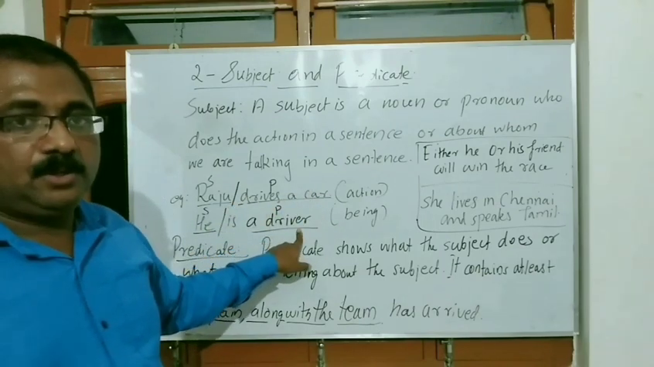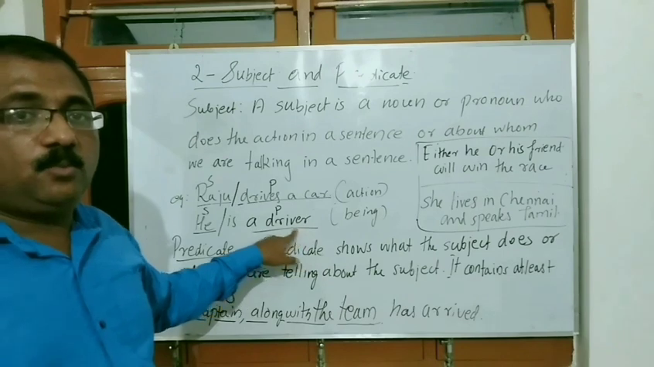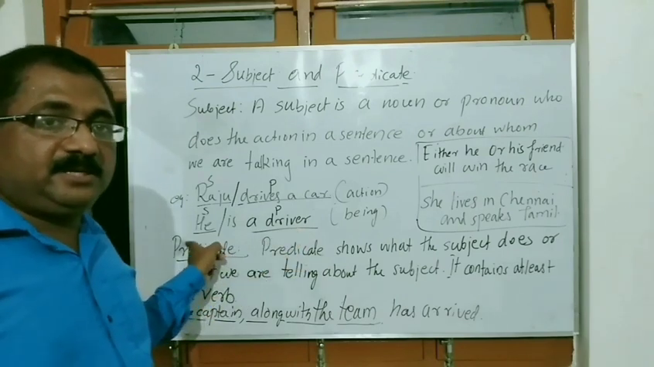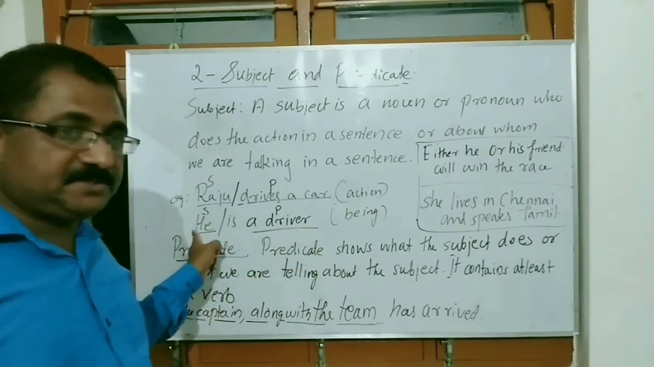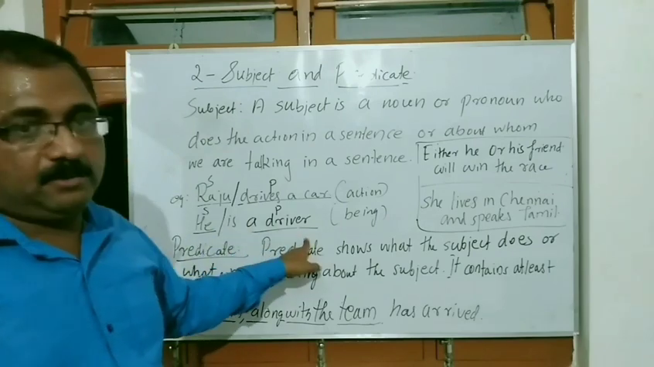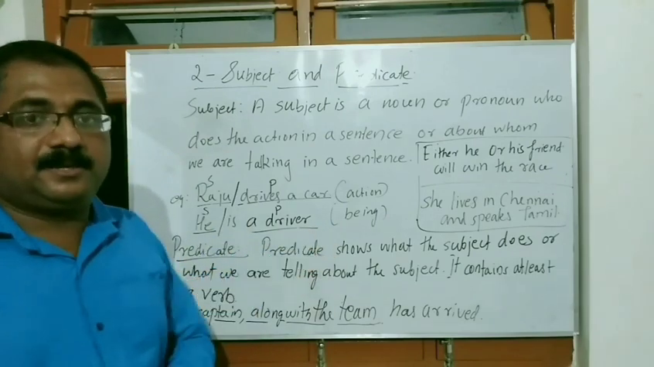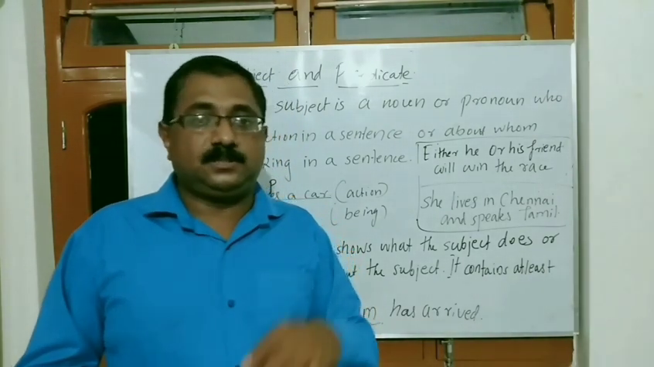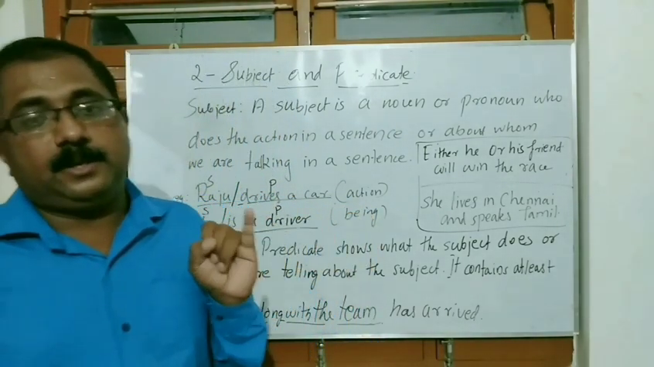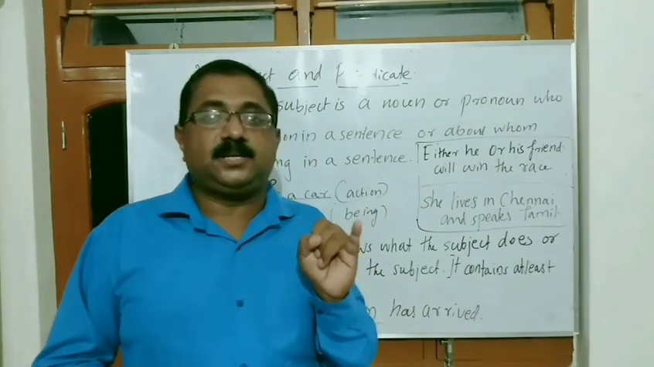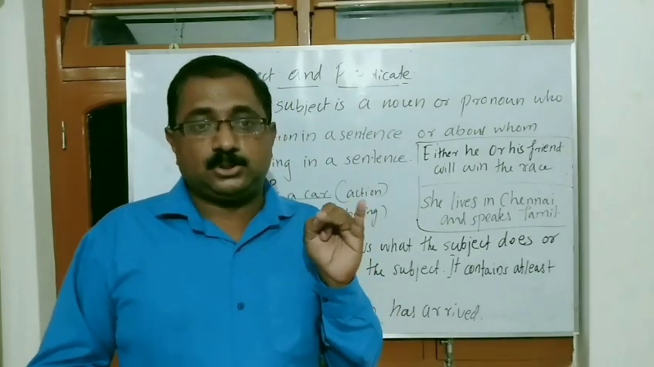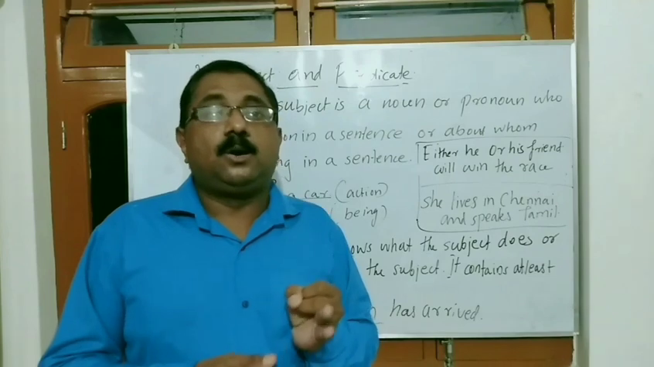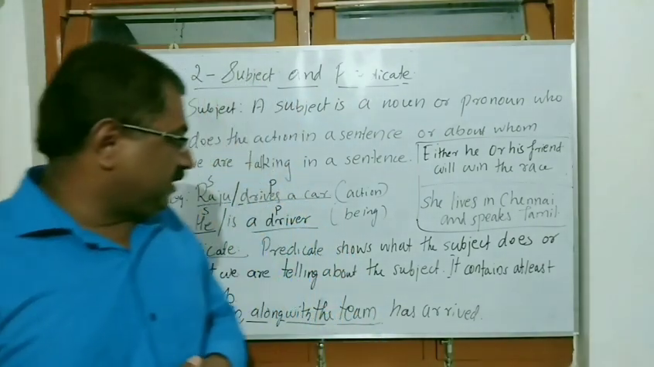Next one. It gives a qualification or description: he is a driver. What is he? A driver. So the predicate has two duties. First, it should show the action done by the subject, or it should show the qualification or description of the subject.